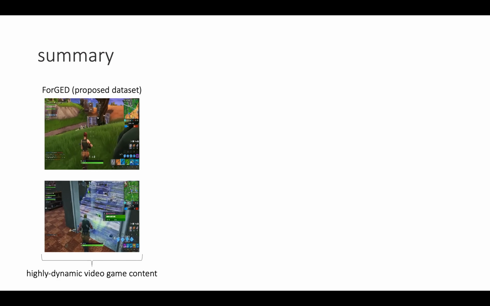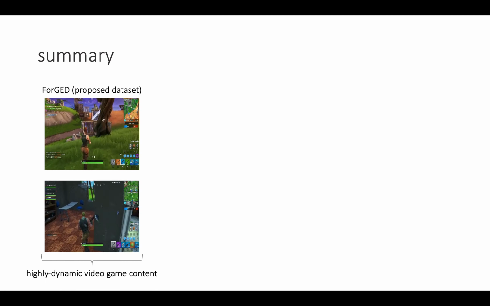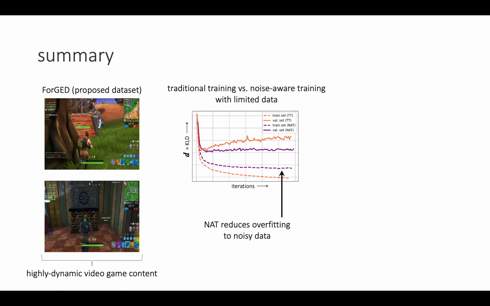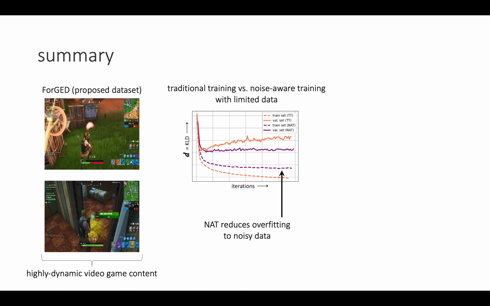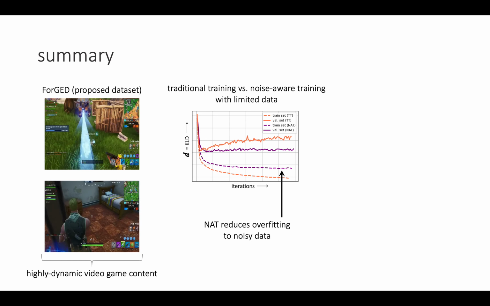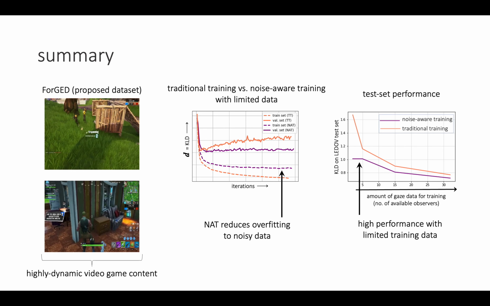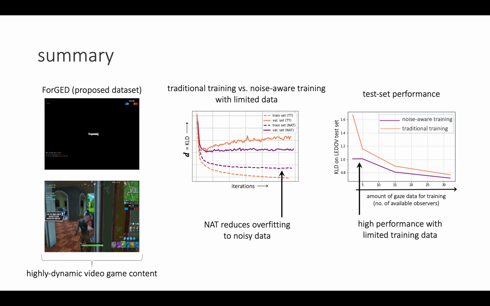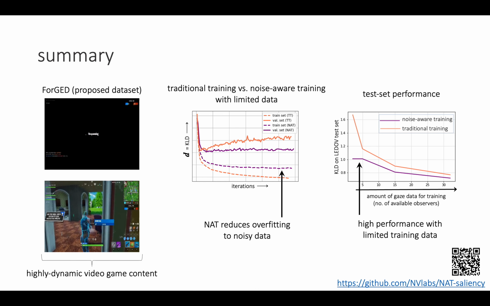In conclusion, we introduce a highly dynamic video game-based saliency dataset and a noise-aware training paradigm for video saliency prediction. NAT enables effectively training with limited gaze data. Given its robustness to inaccuracies, NAT ushers in the possibility of designing future video saliency datasets with fewer observers per video.